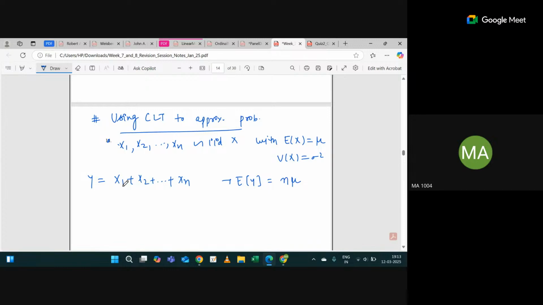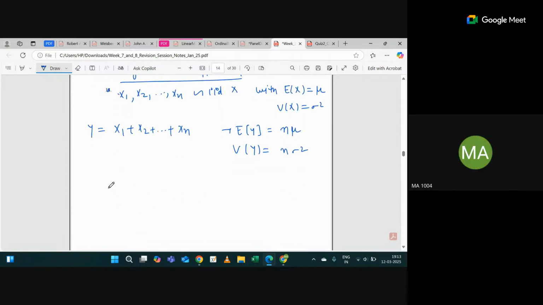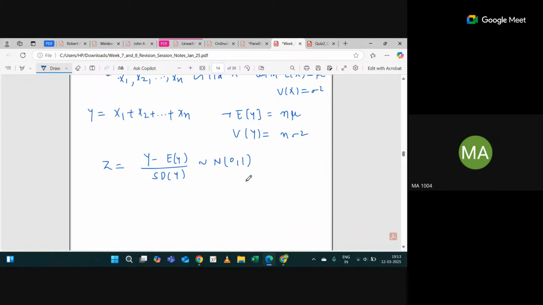You have to add expectation of x1 plus expectation of x2 plus expectation of xn. What is the variance of y? n sigma square, right? That's a very simple thing. So what you have to do, then z equal to y minus expected value of y divided by standard deviation of y will follow normal 0 comma 1. This is the central limit theorem for a large sample. So it will be y minus n mu divided by square root of n into sigma. This will follow normal 0 comma 1. Is this clear?